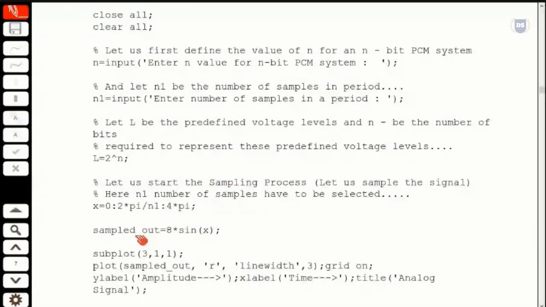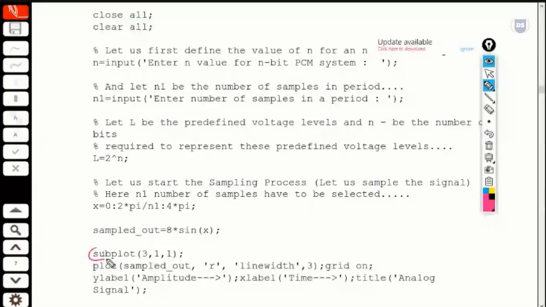So after getting the sampled output for all the values of x, we'll get a plot which we call the sampled output, and we'll make use of a function called subplot. By using this function subplot, this number is the row, this is the column number, and this number indicates which cell I am supposed to select, the cell selection value.